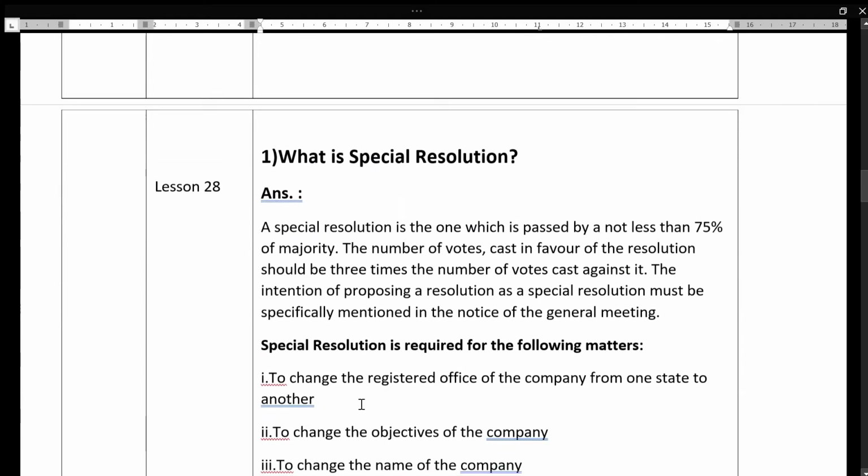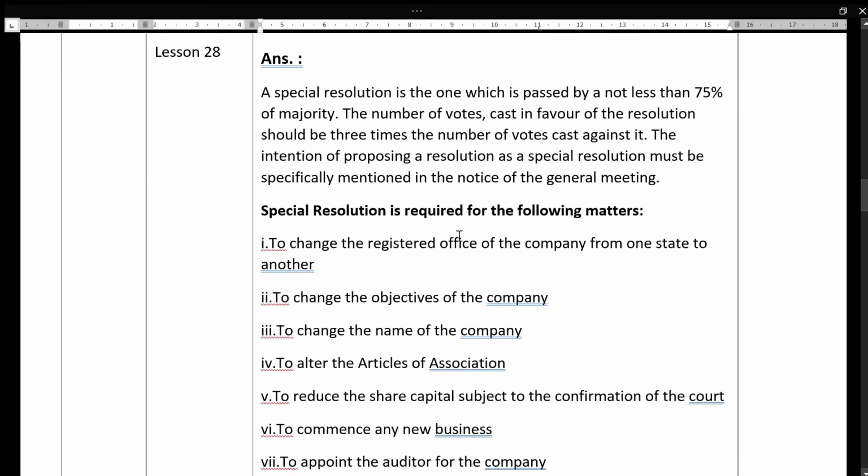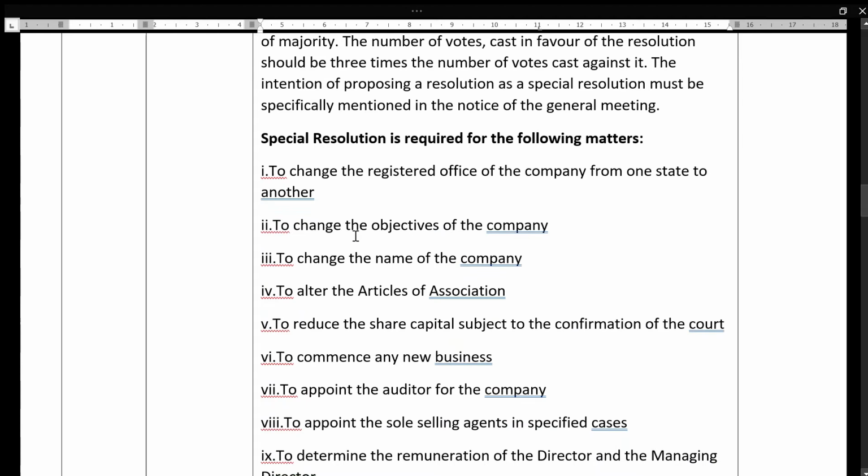And next is what is special resolution? A special resolution is the one which is passed by not less than 75% of majority. That is, the number of votes cast in favor of the resolution should be 3 times the number of votes cast against it. The intention of proposing a resolution as a special resolution must be specifically mentioned in the notice of the annual general meeting. So the following matters require special resolution.